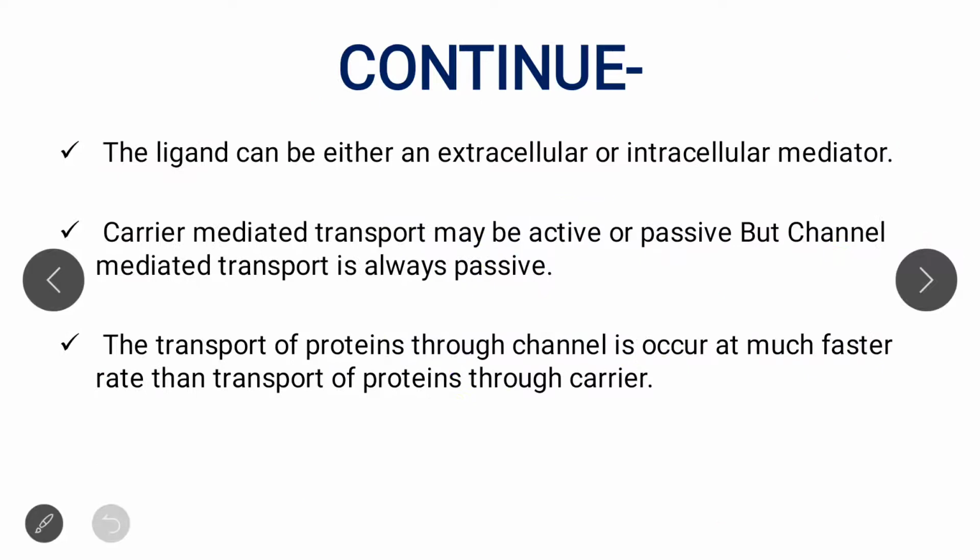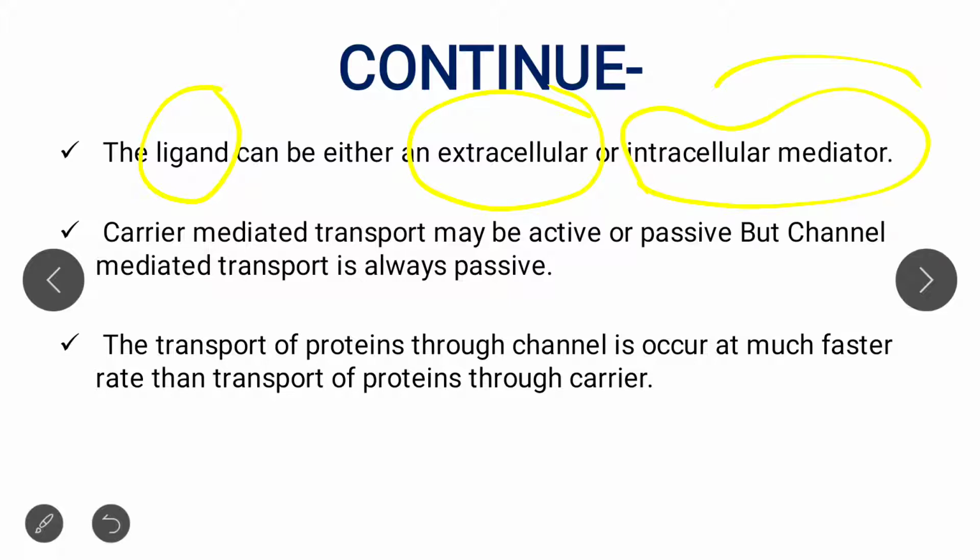Now the ligand for a ligand gated channel can be either an extracellular ligand, meaning a ligand present outside of the plasma membrane, or it may be an intracellular mediator. So these are the basic concepts about carrier proteins and about channel mediated transport. So these are basically transport proteins.